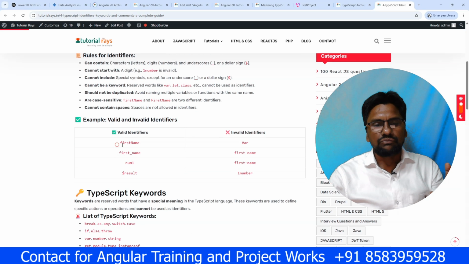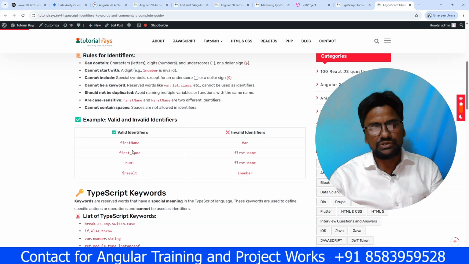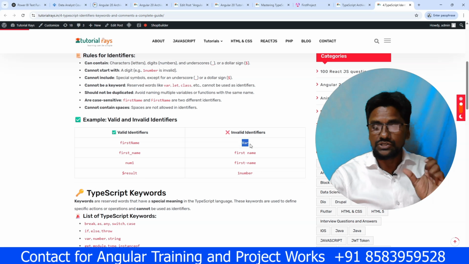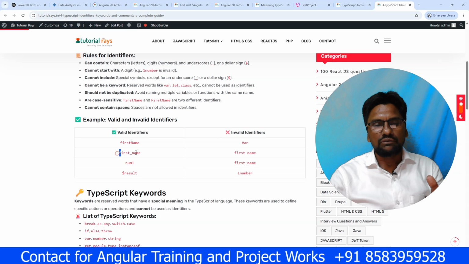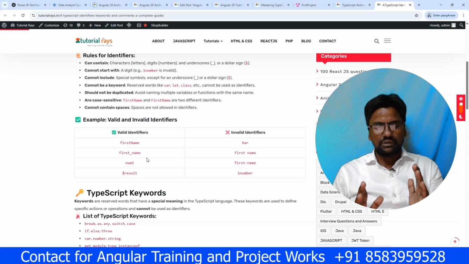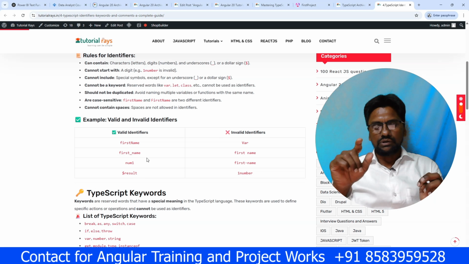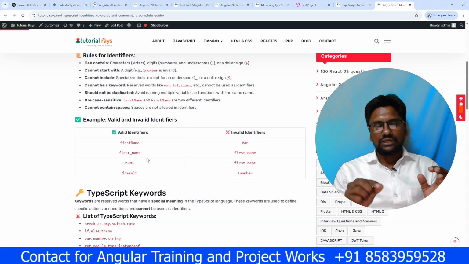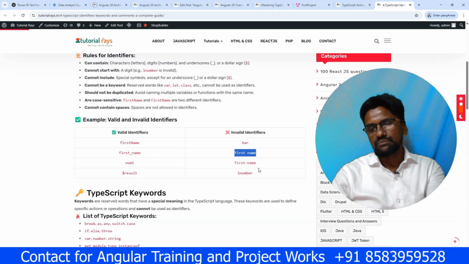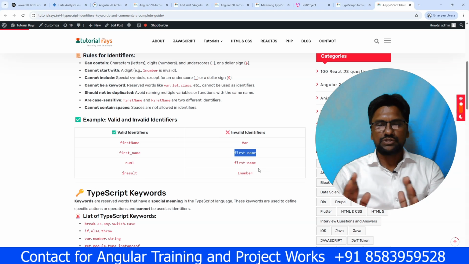So these are the basic rules and conventions which we should follow. Example: firstName, this one is a valid identifier. var is wrong, because var is a reserved keyword. Similarly, first_name, first underscore name, you see that is fine, because it is according to the rule that we can include an underscore. And this one is wrong, first name with a space, why? Because there should be no space between these.